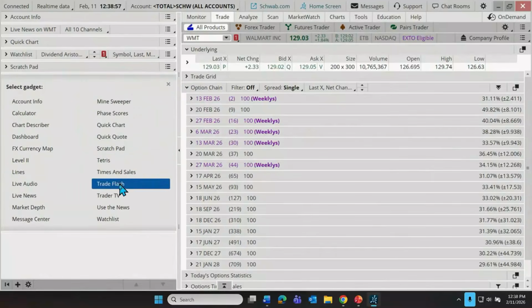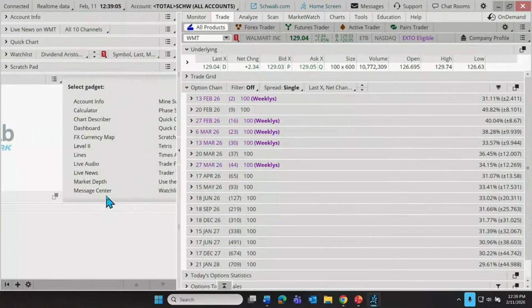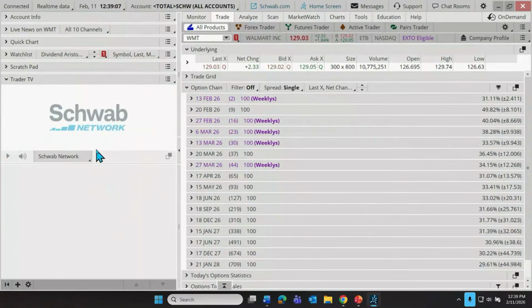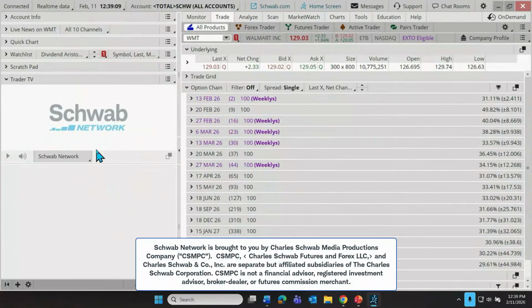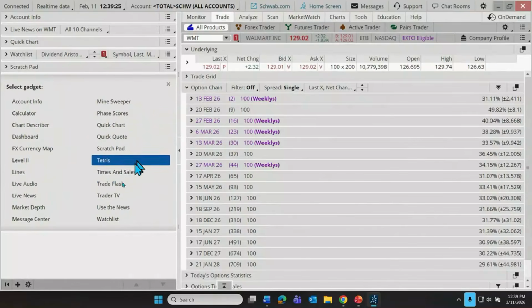Let's switch on. I think some of you are probably discovering new things. We just have a couple more. We have a few minutes to do these, so let's do them quickly. Trader TV is literally streaming television programming, including the Schwab Network, including CNBC US, Europe, or Asia. All that we need to do is select the network and then click the play button. I'm not going to do that today because the stream can tend to bog down my presentation, but that's how we might use that tool.